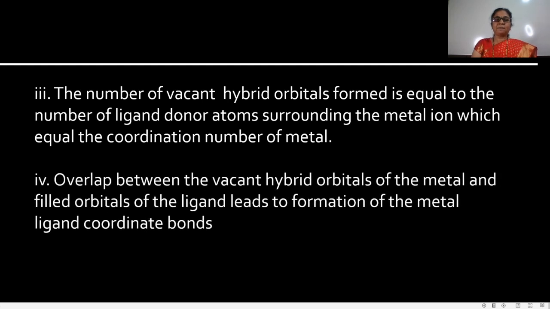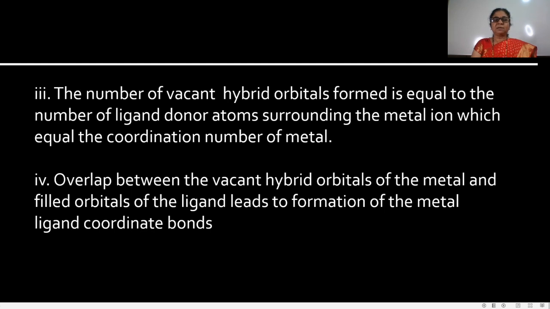The overlap between the vacant hybrid orbitals of the metal and filled orbitals of the ligand leads to formation of the metal ligand coordinate bonds. In coordination compounds, coordinate bonds are formed by donating an electron pair from ligands to the metal ion.